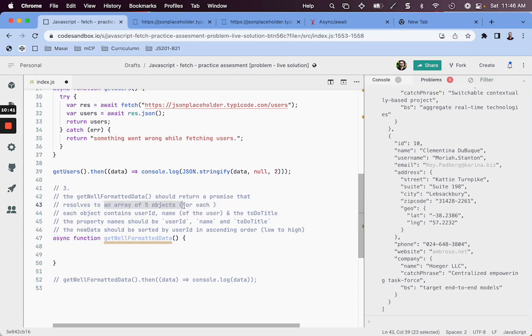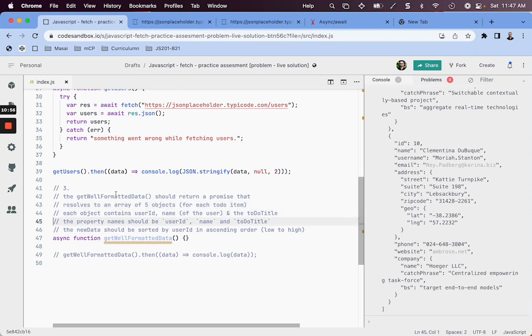That resolves to an array of 5 objects, one for each to-do item. And each object contains user ID, name of the user, and to-do title.